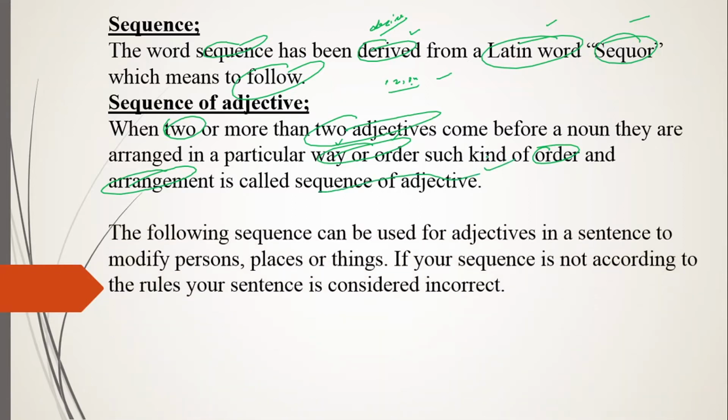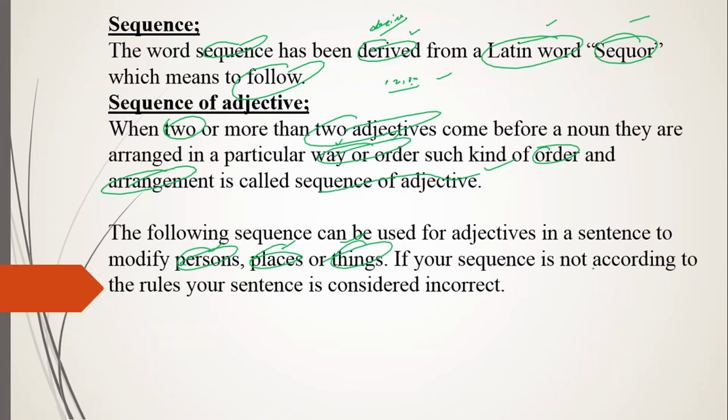In the sequence of adjectives, one thing should be noticed: the following sequence can be used for adjectives in a sentence to modify persons, places, or things. We have already learned that an adjective is a word which adds something to the meaning of a noun or pronoun. It describes quality, quantity, color, size, shape, temperature, goodness, badness. If there are a lot of adjectives together, then to modify your person, place, or thing, there must be a sequence.